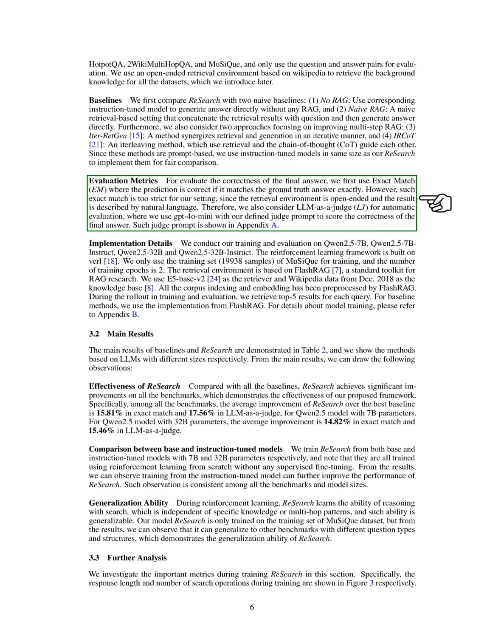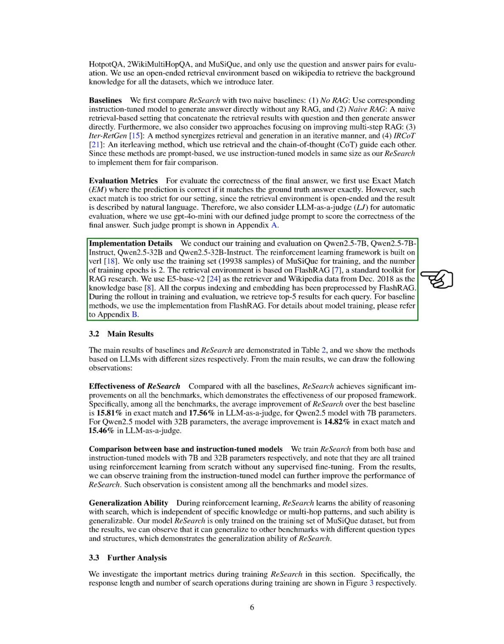To evaluate the accuracy of our final answers, we initially use exact match, EM, where a prediction is deemed correct only if it exactly matches the ground truth. However, we recognize that this strict criterion may not be suitable due to the open-ended nature of our retrieval environment. Therefore, we also implement LLM as a judge, LJ, for automatic evaluation, utilizing a specific prompt with GPT-4o Mini to assess the correctness of our answers.